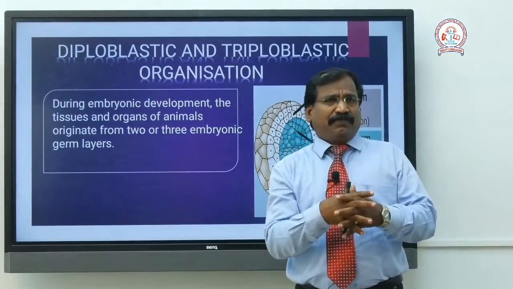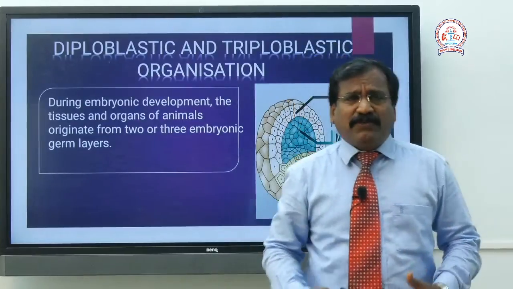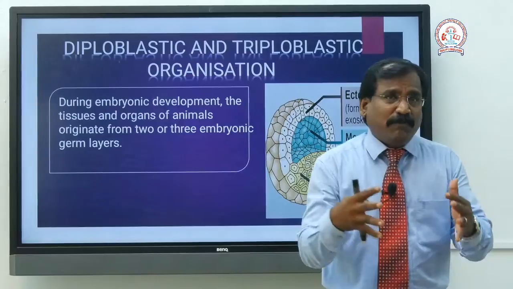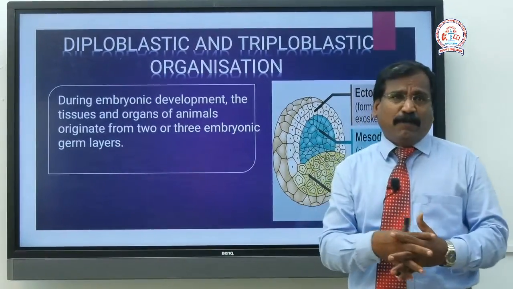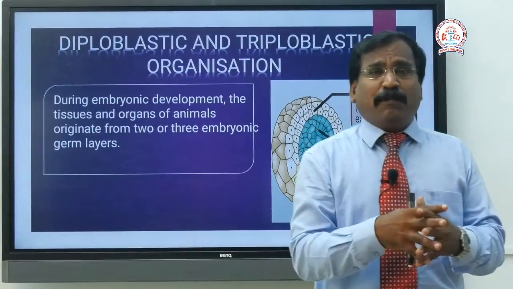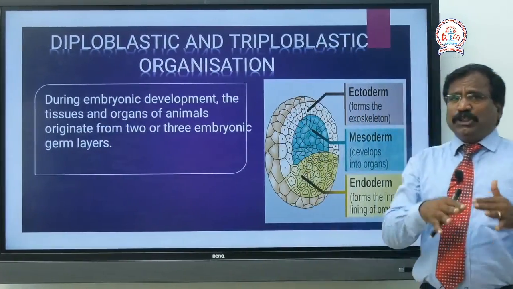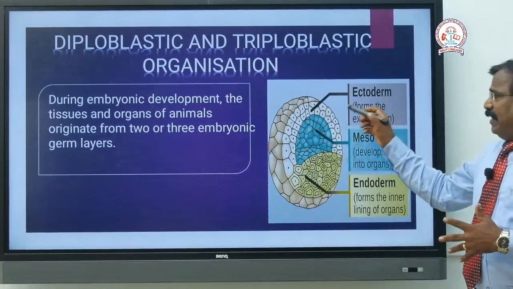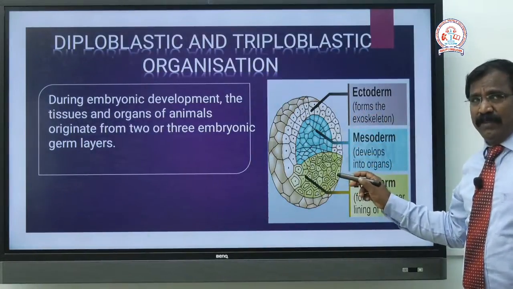While the young one is developing inside the uterus of the mother, or inside the body of the female organism, during embryonic development the tissues are organized in layers, namely the ectoderm, mesoderm and endoderm.